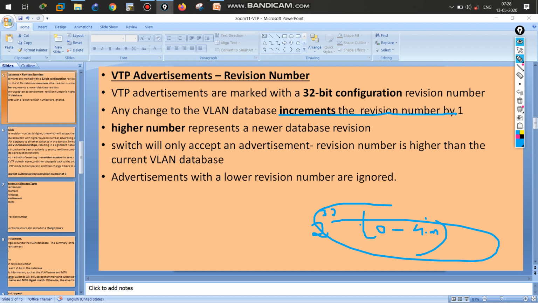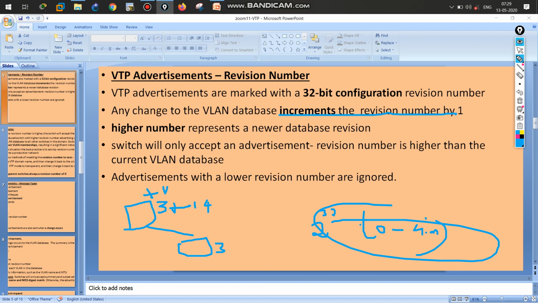And one important thing is that a higher number represents newer database information. If I am the server and this is the client, and my revision number is initially 3, his also will be 3. If I add new VLAN information, the revision number will become 4.